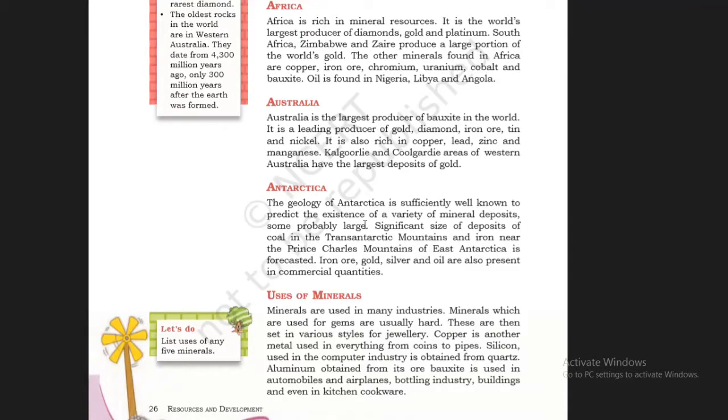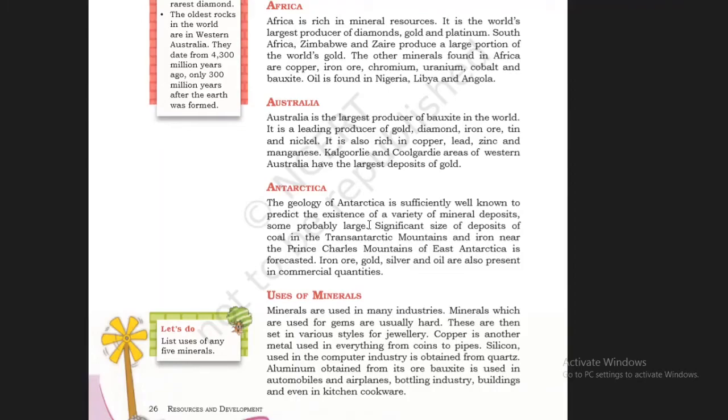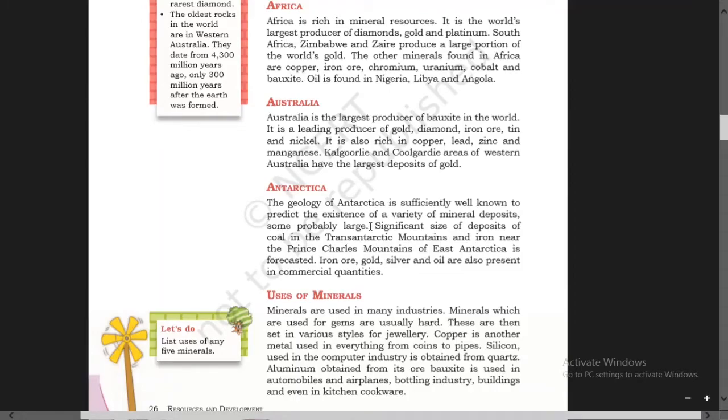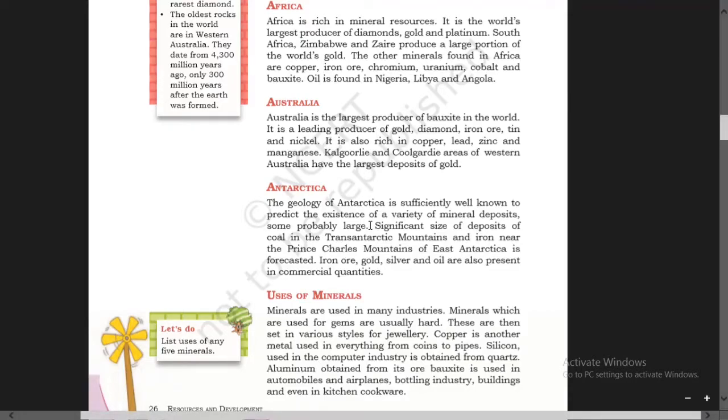Here, the geology of Antarctica is sufficiently well known. To predict means to say or estimate what will happen in the future. Predict the existence of different mineral deposits there. Some probably large means there's a chance that some are large.